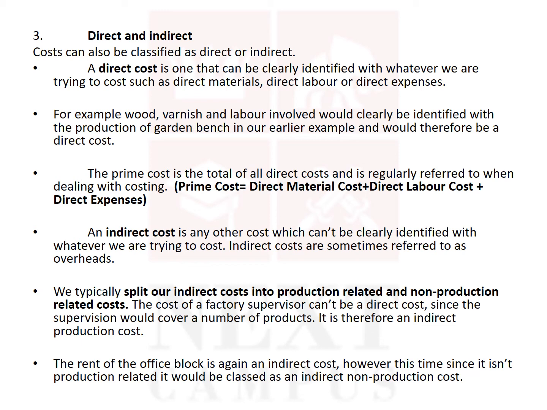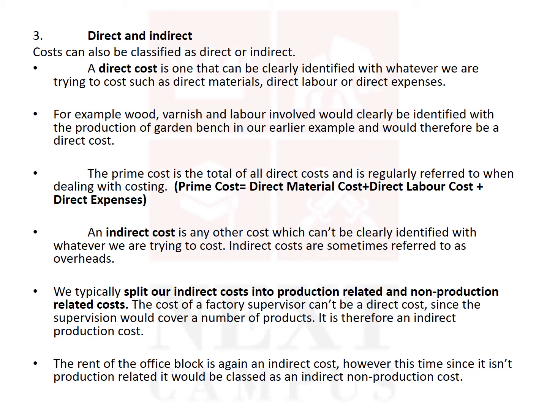Let's say the wood cost to produce a bench is 2 pounds per bench. If you produce 2 benches, it will be 4 pounds. 3 benches, it will be 6 pounds. So direct cost can be identified with the unit of output, and when the output goes up, the direct cost also goes up.